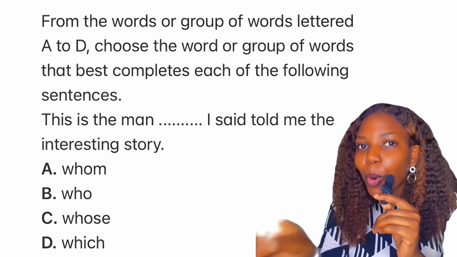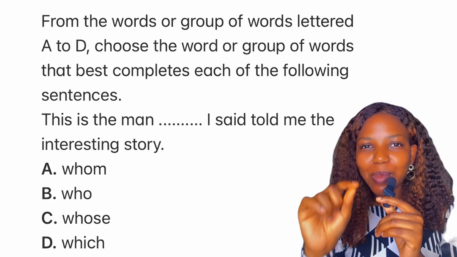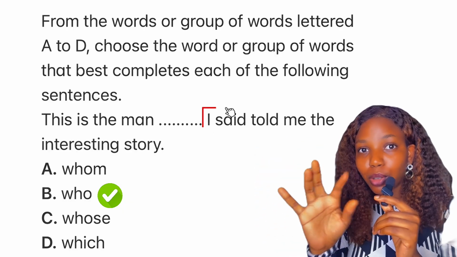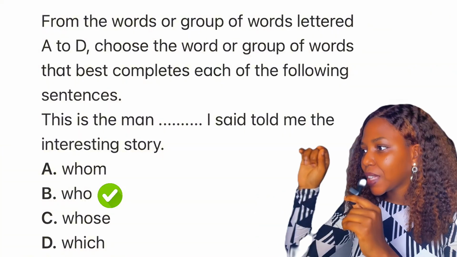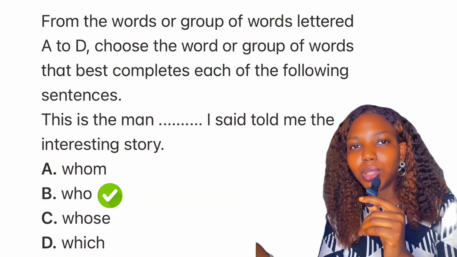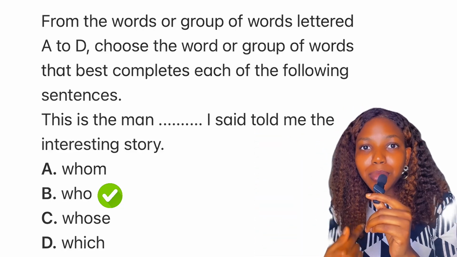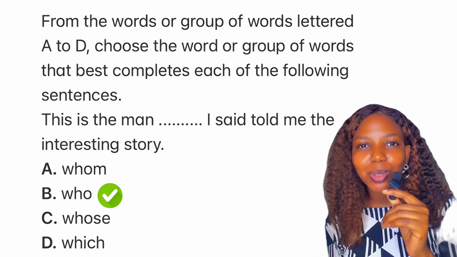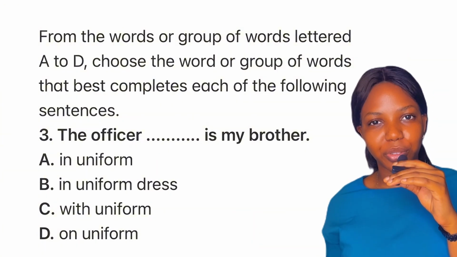The man told the interesting story to me. Okay, good. So the man is performing the action. So we can easily remove "I said", because these are interrupting words, they are distractions. Okay, just remove it. This is the man who told me the interesting story. This is the man who told me, because the man is doing the telling. Me is receiving the narration. Okay, so final answer to this question is what? Who.